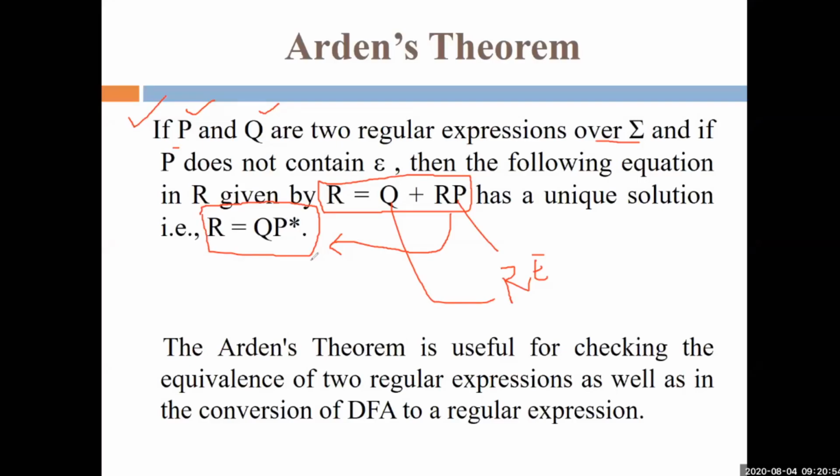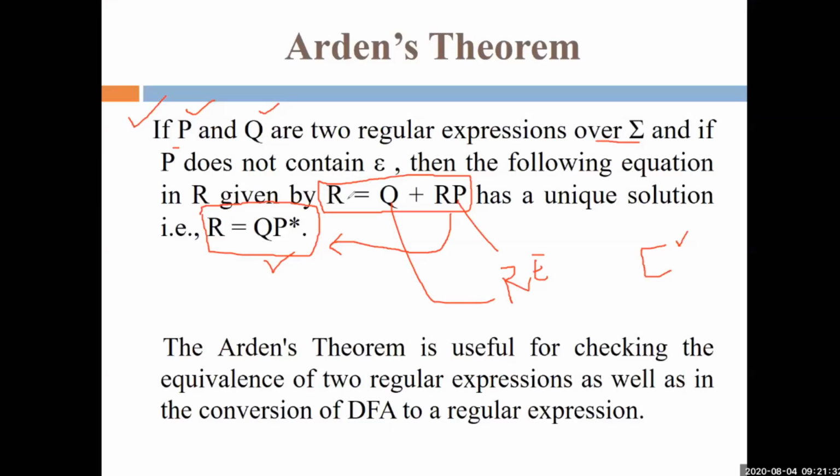So there are two ways. First, if we have such an equation, then we can represent it in this form. This is the application or use of Arden's theorem. But now we want to prove whether this statement is true or not. If we want to prove that R equals Q plus RP has a unique solution, there are two parts to prove the theorem. First, we have to prove that QP star is a solution.